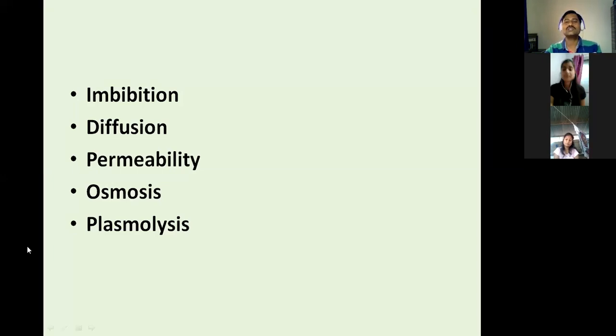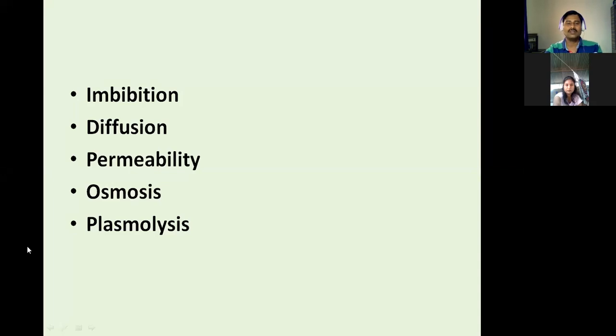Just like we soak dry seeds in water, they become imbibed. So imbibition is the phenomenon by which water is absorbed by the cells and the cells swell up. So that is called imbibition. Imbibition generally takes place in plant tissue. Just like gum is a part of a plant. Rubber, if you see, is again part of a plant. So plant tissue easily gets imbibed. Seeds or pollen grains or roots or any other plant tissue easily get imbibed. Suppose we take wood and place it in a glass of water, then also it gets imbibed.